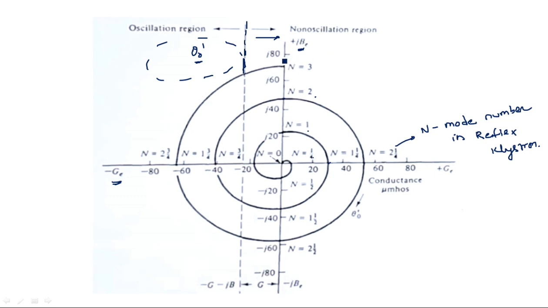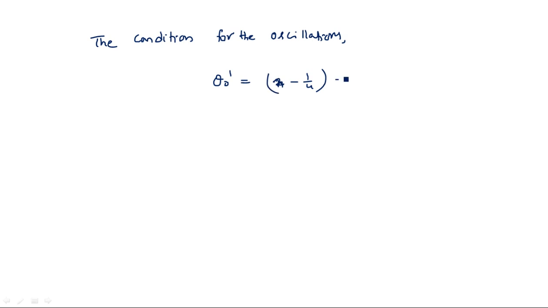Okay, so finally we can say that the condition for the oscillations is theta naught dash is equal to n minus 1 by 4 into 2 pi.